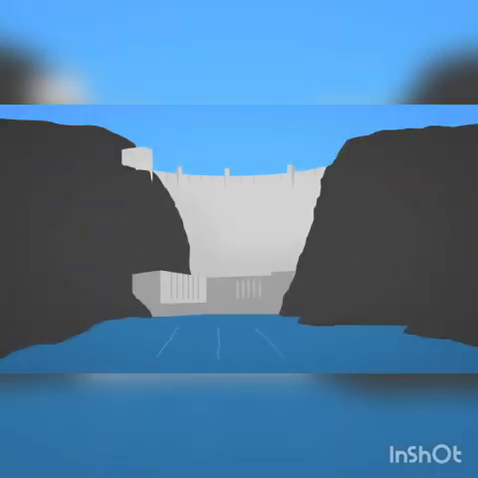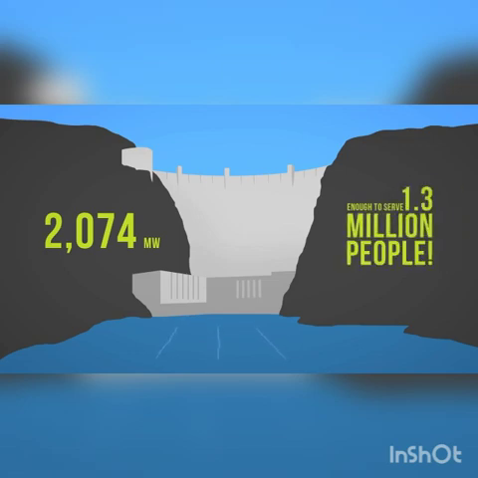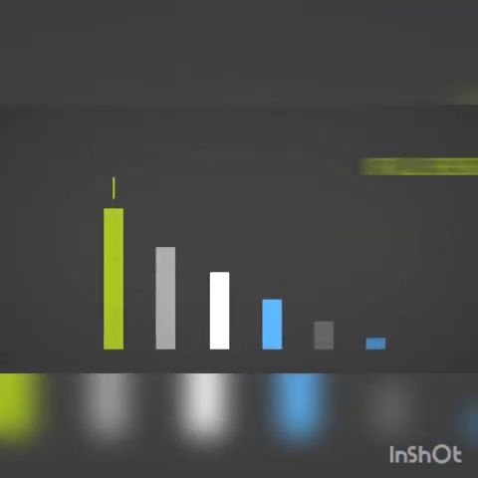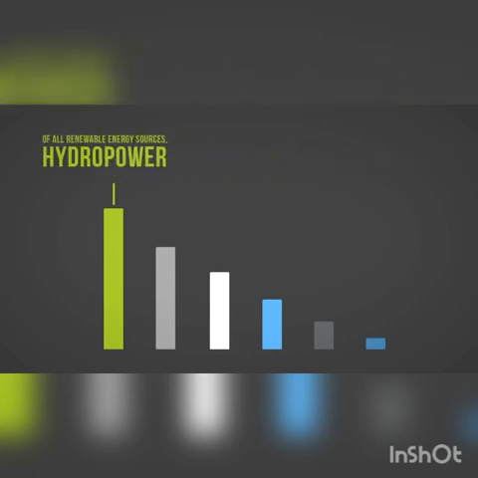In the US, a dam generates the power of 2774 megawatts. It serves 1.3 million people. Of all renewable sources, hydropower holds the largest share in the world electricity production.